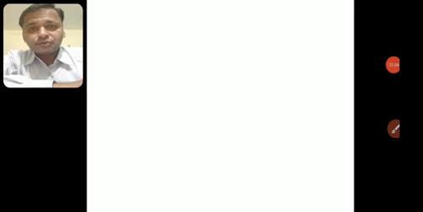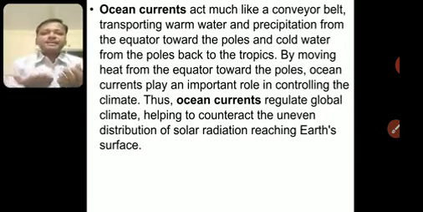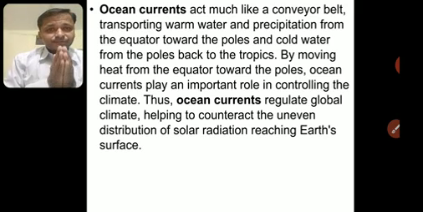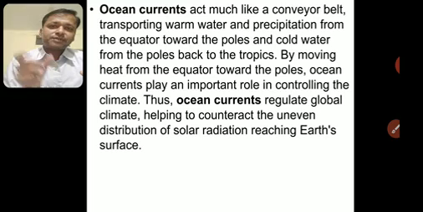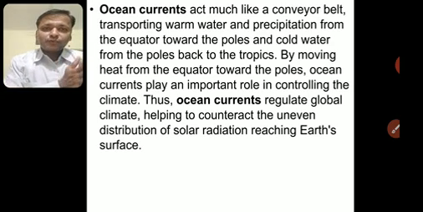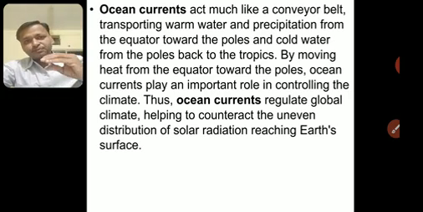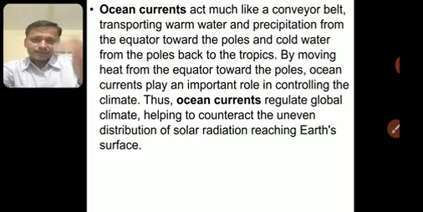Hi students, we'll see the oceanic currents because I had made two presentations, and I think I missed this one in one of them. Ocean currents act much like a conveyor belt. Conveyor belt means they carry things from one place to another, transporting warm water and precipitation from the equator towards the poles, north and south pole, and cold water from the poles back to the tropics. Tropics means Tropic of Cancer, Tropic of Capricorn, equator.